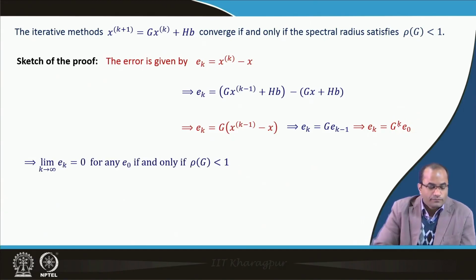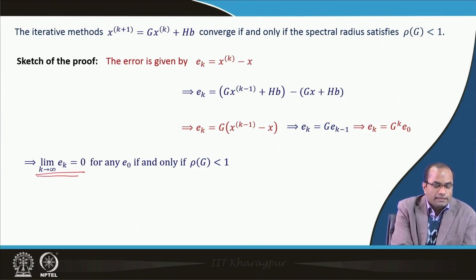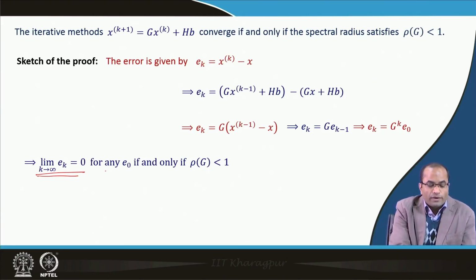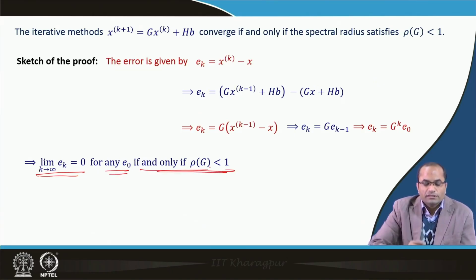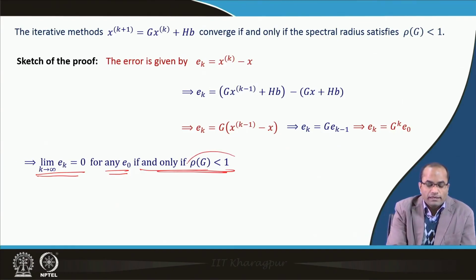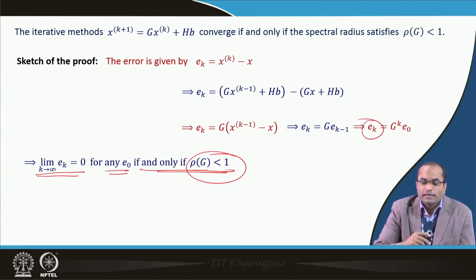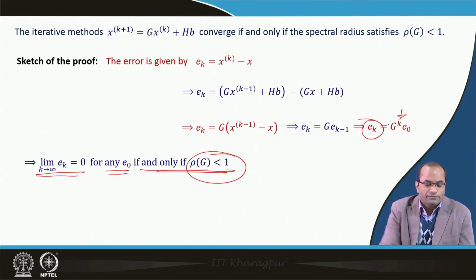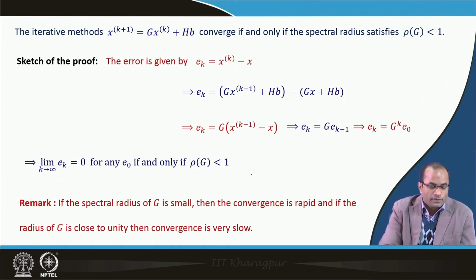And we have this result that this error will go to 0 as the iterations go to infinity, k goes to infinity, for any E naught if and only if the spectral radius of g is less than 1. So, if the spectral radius of this g is less than 1, then this error will go to 0 as k goes to infinity, and that is actually the convergence: the error between the approximate solution and the exact solution goes to 0 as k goes to infinity. So, we have proved this result.